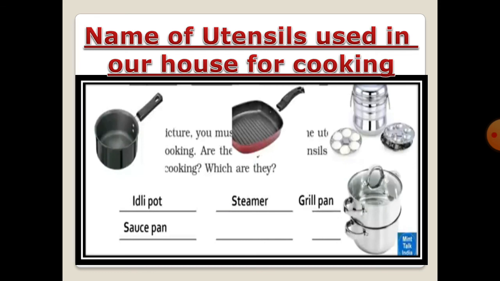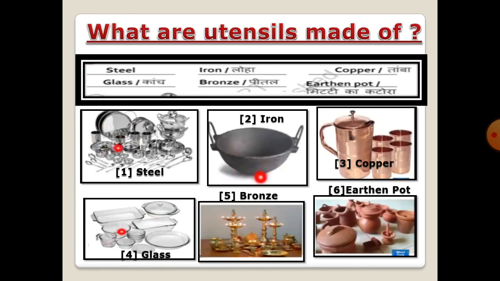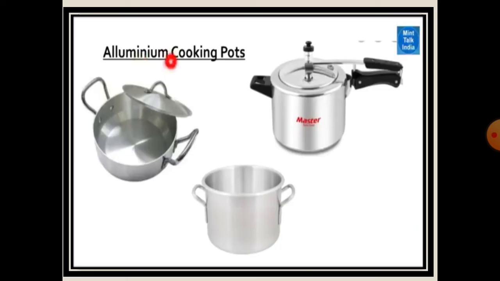Here are the names of utensils that we use in our house like idli pot, steamer, grill pan, saucepan. What are utensils made of? Our utensils are made from different kinds of materials like steel, iron, copper, glass, bronze and earthen pot. We also use many utensils made from aluminium, for example kadhai, pressure cooker, big handle bowl, etc.